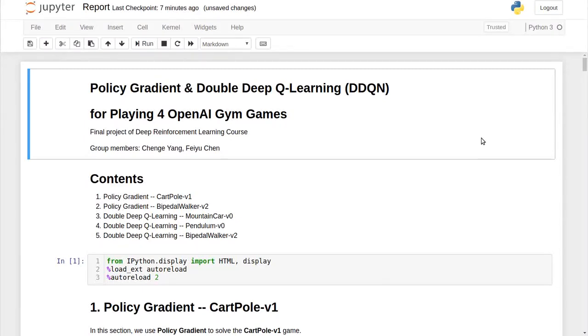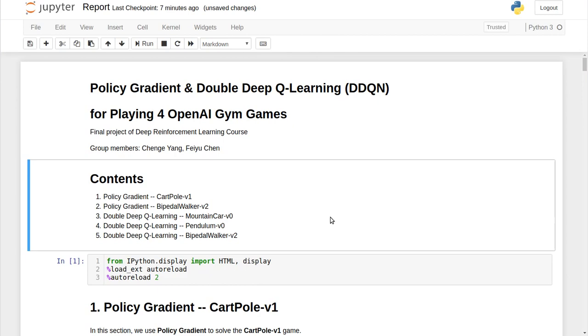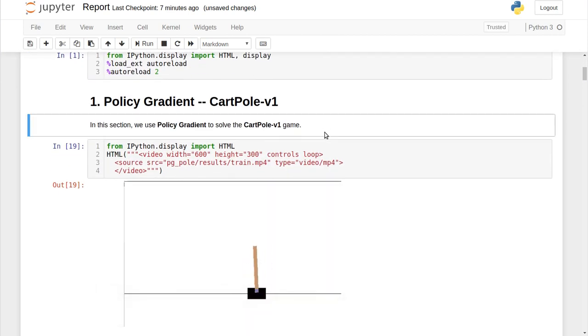Our final project is using policy gradient and double DQN learning for playing 4 OpenAI Gym games. The 5 sections are listed here. First, we use policy gradient to solve the CartPole game.